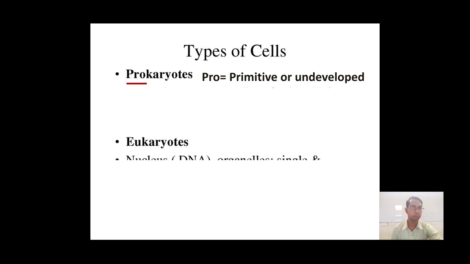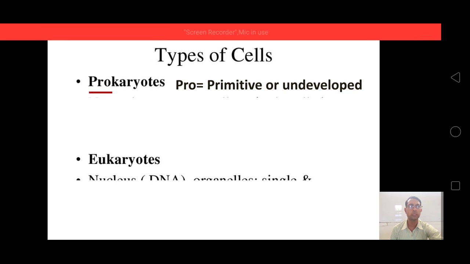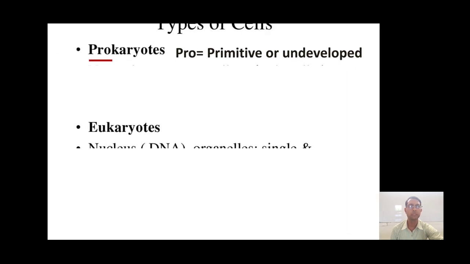Pro means primitive or undeveloped, and karyon means the nucleus. So the prokaryotic organism is there, and then the eukaryotic organism is there. These two types of cells are present.